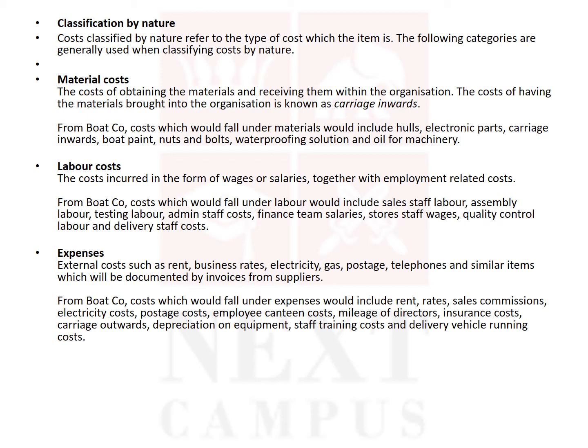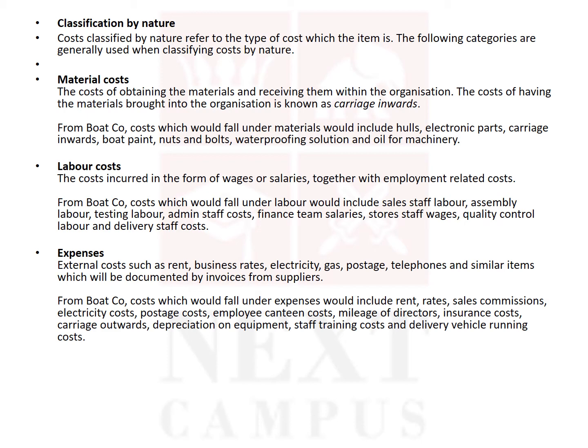Then the labor cost. Labor cost means the cost of salaries and wages paid to the employees. Maybe let's say office staff, factory staff cost, their overtime, their allowance, their basic salary, everything is the labor cost. This can be for permanent employees, that means salaries, or maybe for contract employees, maybe wages as well. Then expenditure, expenses.